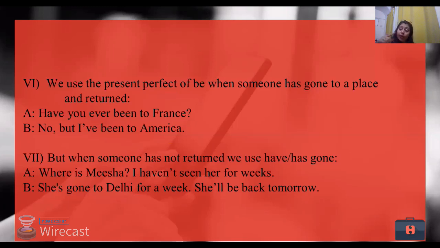But when we are talking about our past actions, there is an essentiality of giving the dates or the days or the specificity of when the action took place, right? But when we are talking about our experiences, experiences are important. That means time doesn't hold any place over here. Not exactly any place, but still we do not give a specific time. Have you ever been to France in summer?